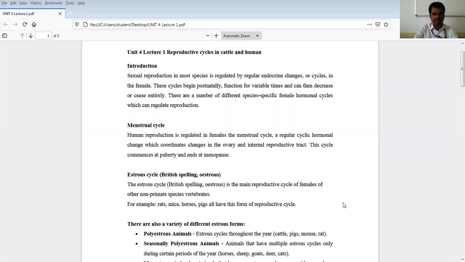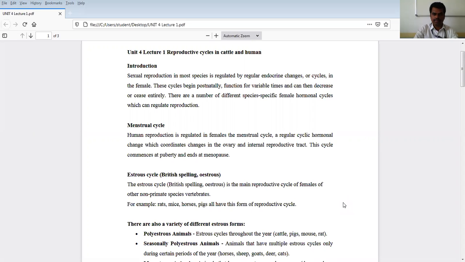Okay, so coming to the introduction, sexual reproduction is the most important. All species maintain their species from generation to generation by means of reproduction. That is the significance of reproduction.